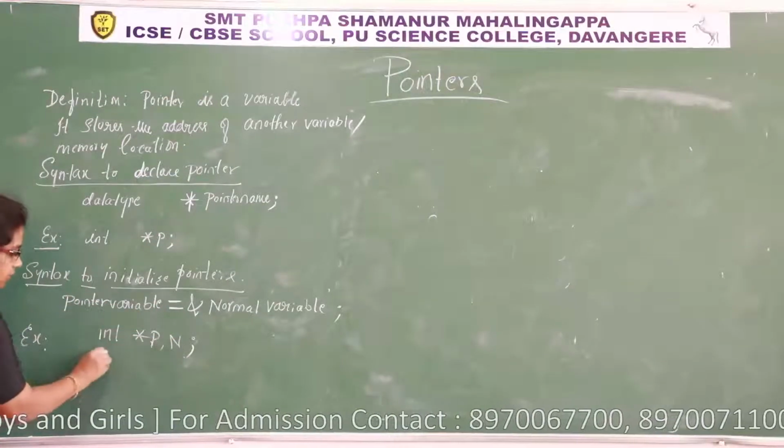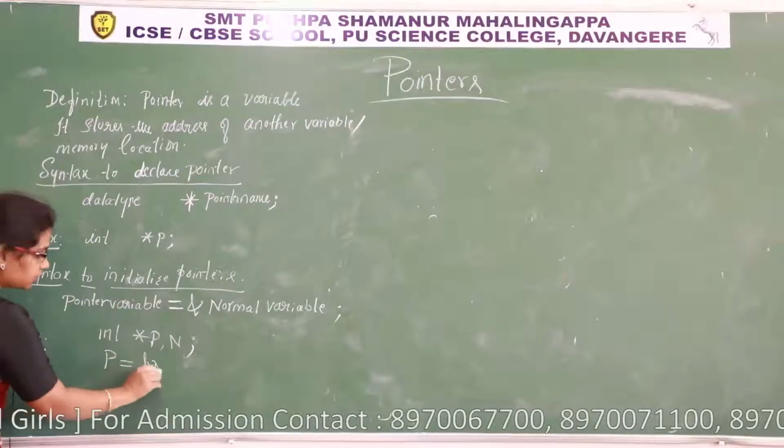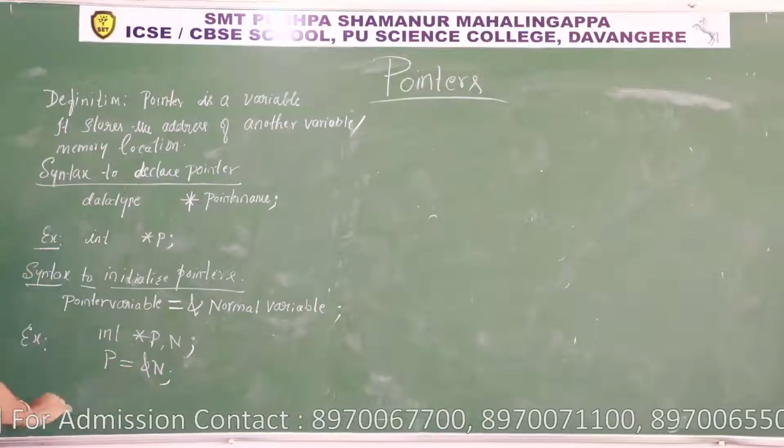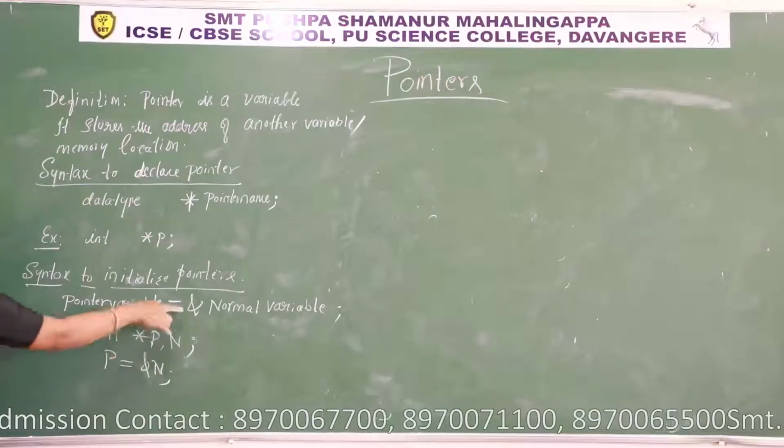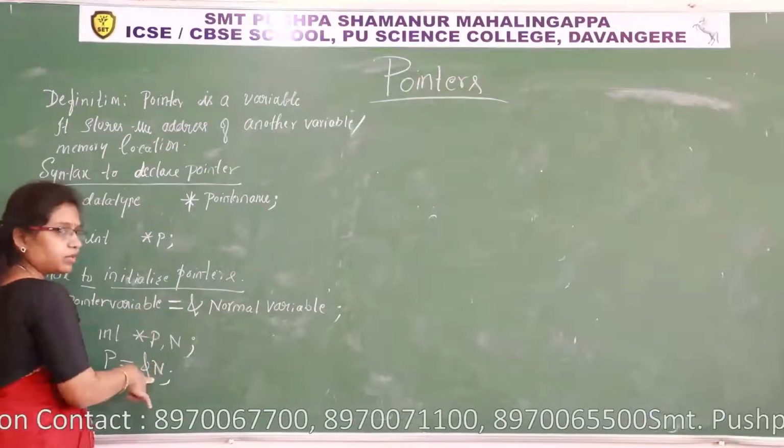Here p is equal to ampersand n. P is a pointer variable, is equal to ampersand n, a normal variable.